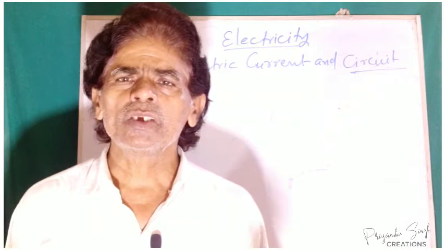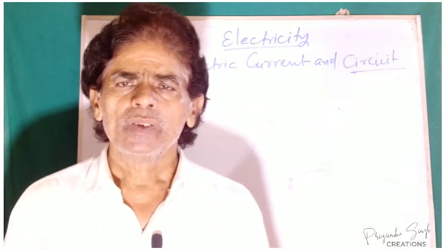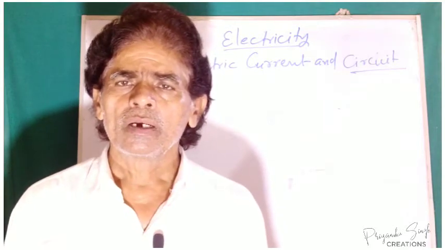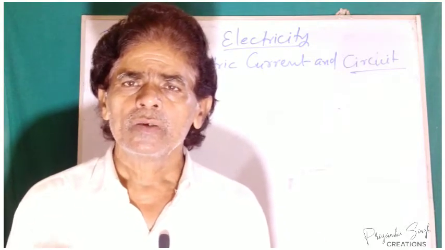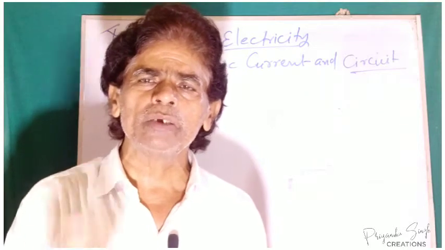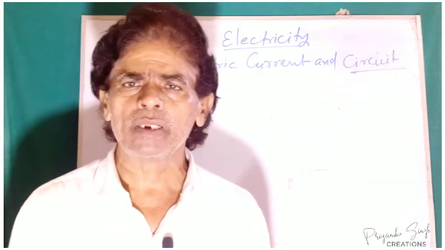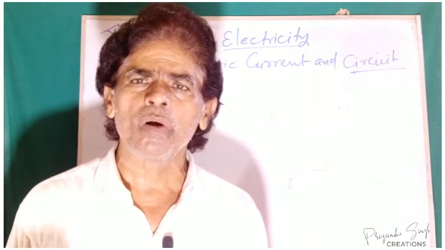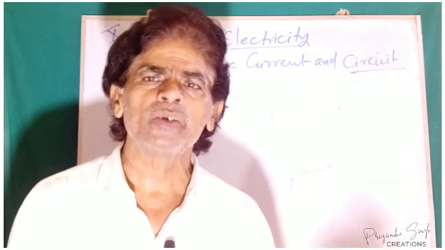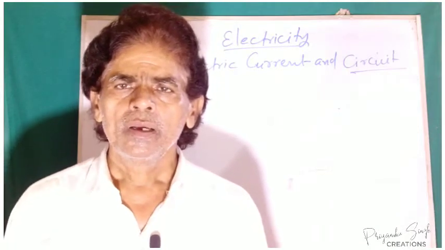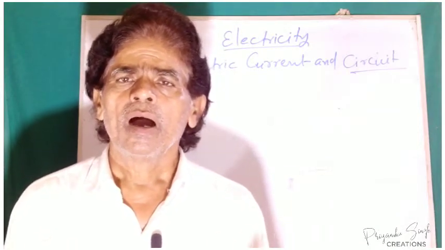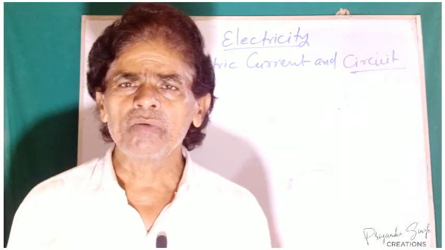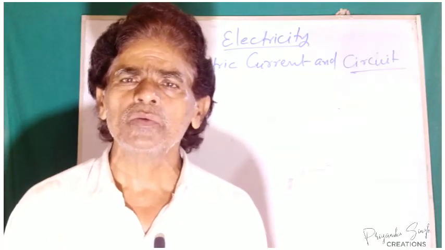Suppose a positively charged body is connected to a negatively charged body. What happens? Current is supposed to move from the positive body to the negative body according to convention, but electrons move from the negative body to the positive body. But what are the conditions under which electrons are allowed to move?